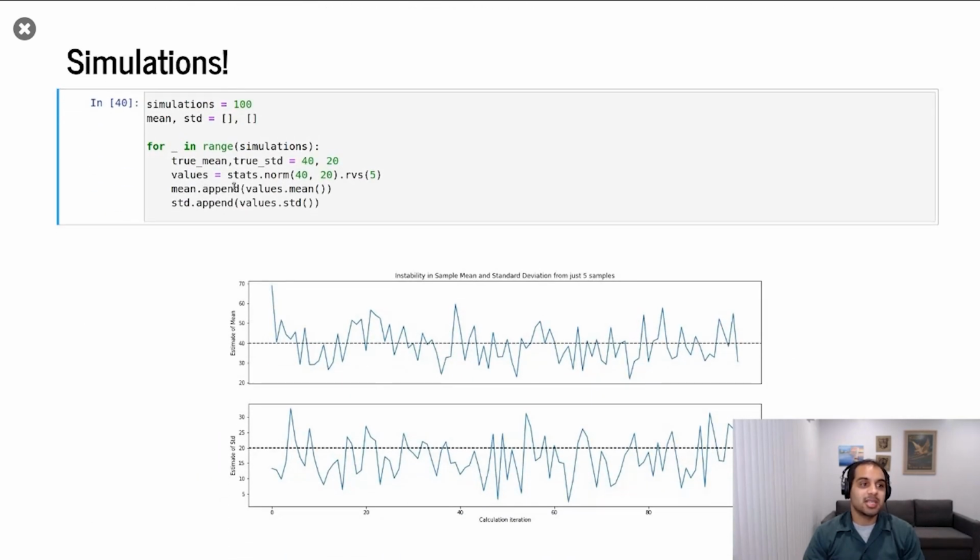We can show this with simulation. We take a standard normal using the SciPy statistics module, and we take 5 random draws from a normal distribution 100 times. And what we do is we take the mean and the standard deviation. What you can see is that depending on which 5 samples you get, even if they're from the same original distribution, the observed mean and the observed standard deviation can vary quite wildly. This dashed line is the true mean. This dashed line is the true standard deviation. And you see that it doesn't really line up at any point to be exactly the same as what the true mean and true standard deviation are.